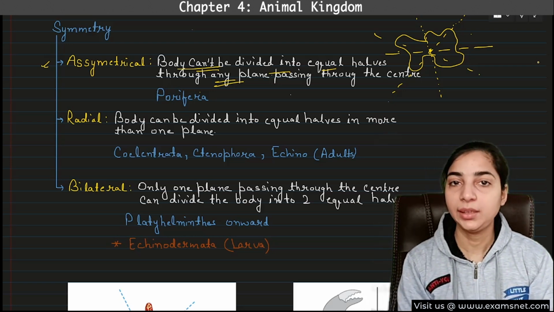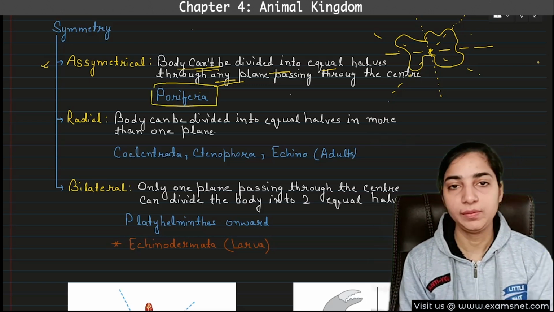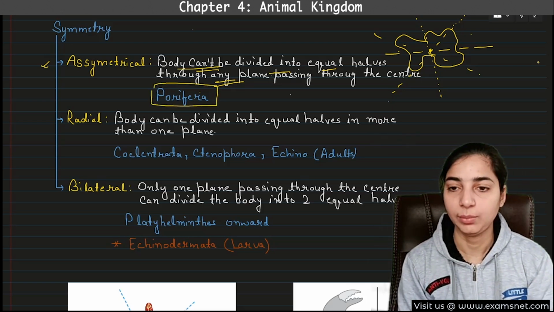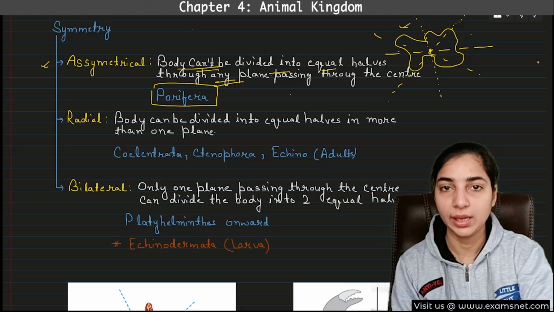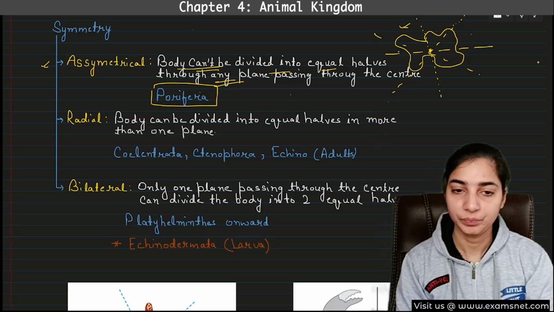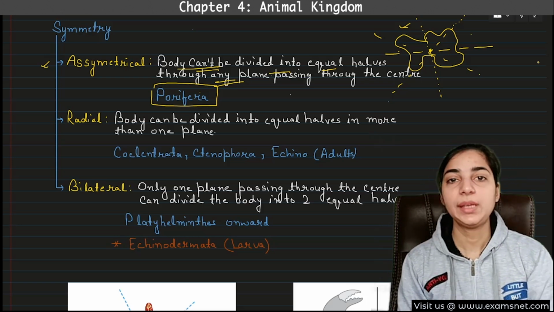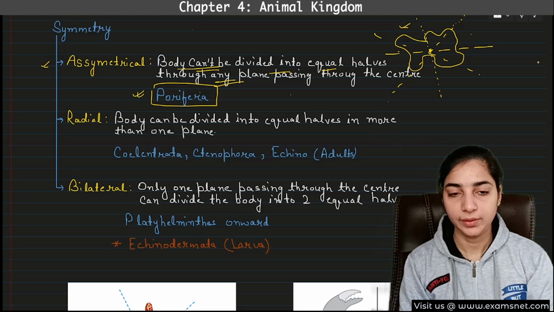And the only animal that has the asymmetrical structure is the Porifera, because this is the most ancient. Here I have given the example of amoeba, but amoeba does not belong to the animal kingdom, right? I have just taken this example to explain the symmetry. So here the simplest animal is Porifera, so the example of asymmetrical will be Porifera.